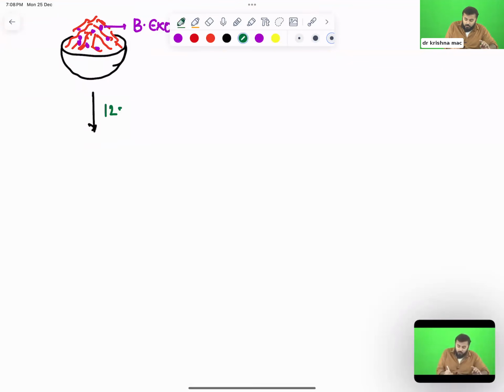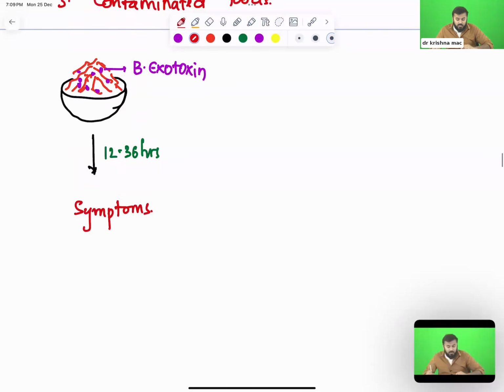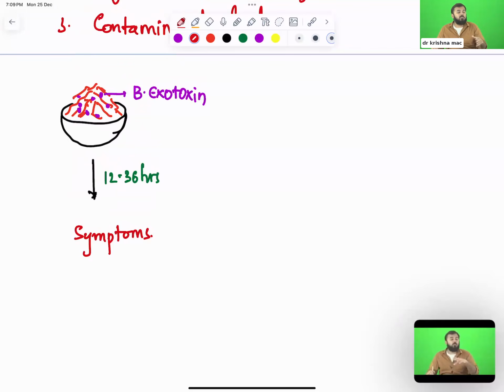Exactly within 12 to 36 hours, the music starts. What music? The symptoms appear. Slowly the symptoms will appear. This kind of botulism, you don't see in infants because infants don't eat rice and all. So you see this in adults. That is why you call it adult botulism.